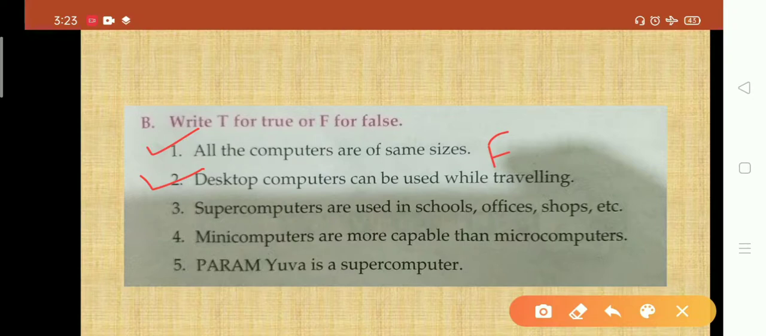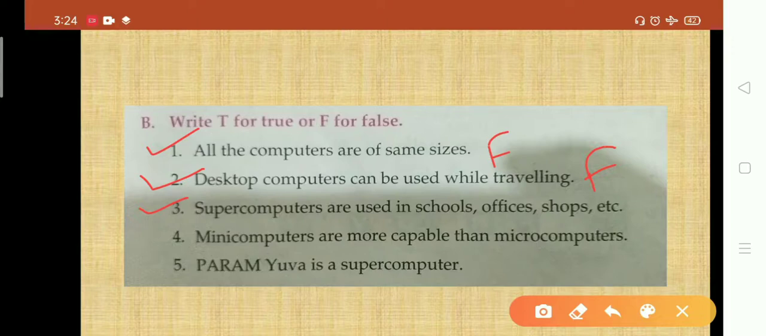So desktop computer can be used while traveling. It is completely a false statement. We cannot use desktop computer. Desktop means which we use on top of a table, right? So we cannot use it while traveling because it needs electricity via plug. Clear? So next thing, that is question number 3.